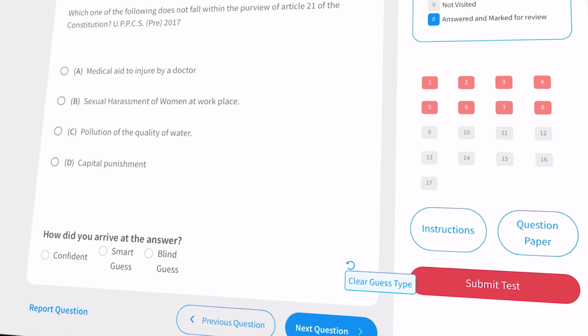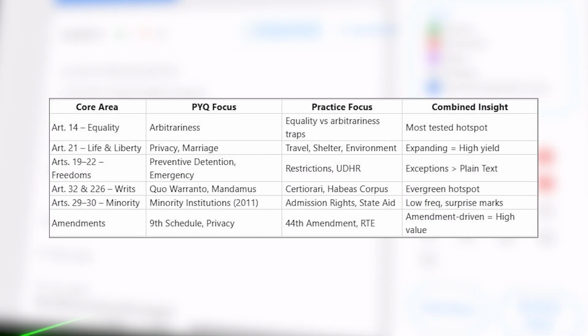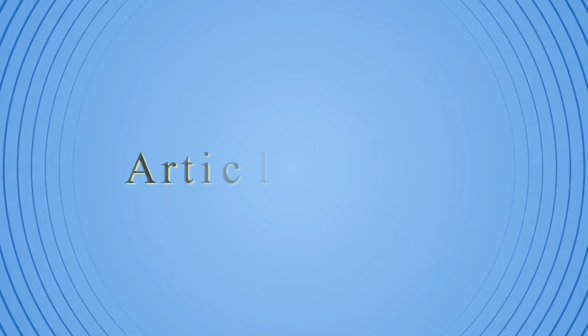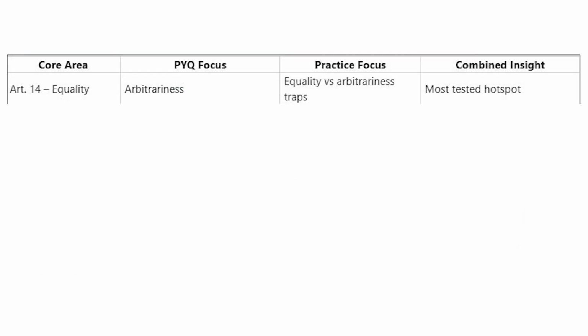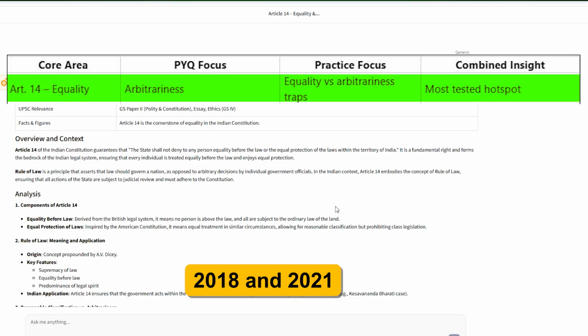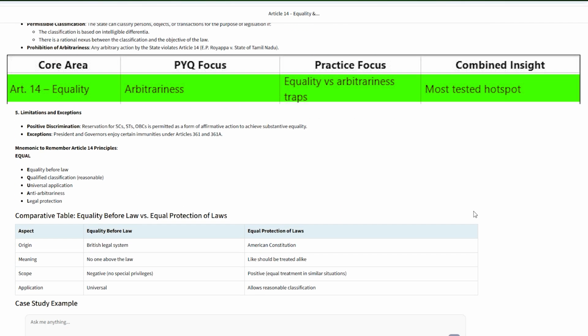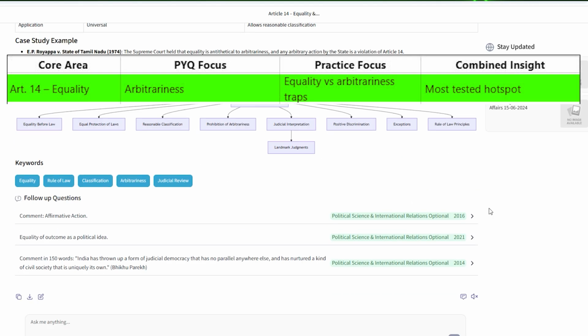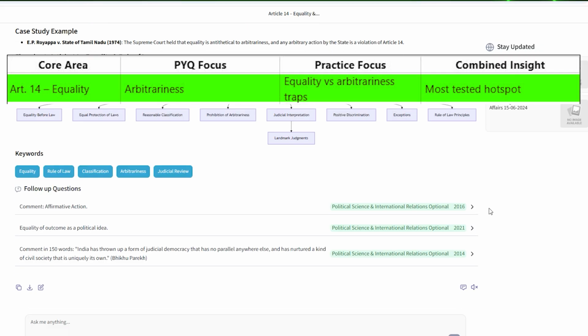The questions are clustered in 6 hotspots. UPSC's favorite, Article 14 Equality. In 2018 and 2021, they asked about arbitrariness and vague powers because equality is the backbone of constitutionalism. Your preparation tip, learn the difference between reasonable classification and arbitrariness.